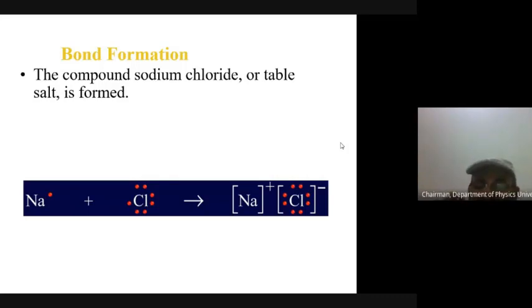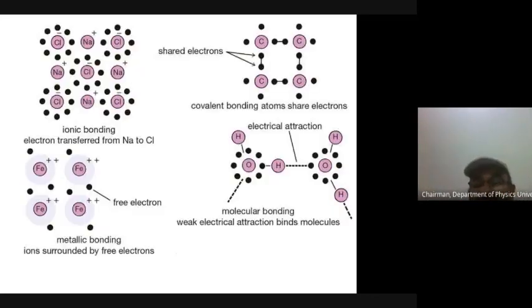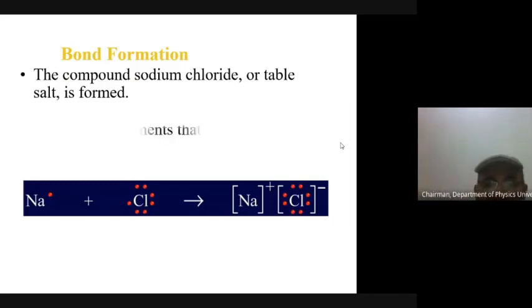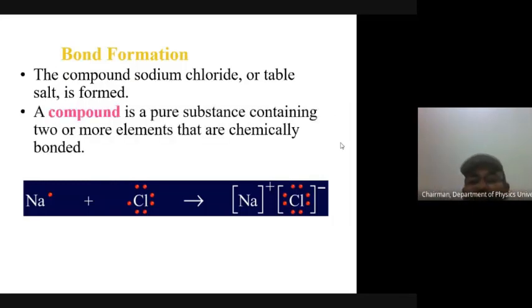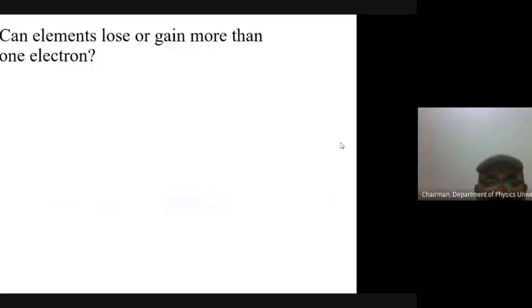The sodium has never given away the 100 notes and the chlorine has gone, no. Basically, this electron ties the external orbits, the outermost orbits of both the atoms, and that bonding keeps the sodium chloride in a stable configuration. A compound is a pure substance containing two or more elements that are chemically bonded.